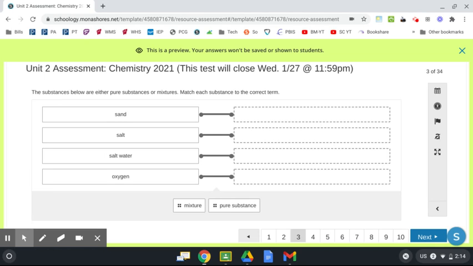Number 3. The substances below are either pure substances or mixtures. Match each substance to the correct term. So the words that you're going to use to put in the box on the right is mixture or pure substance. They're on the bottom there, right here. And then the words are sand, salt, salt water, oxygen.